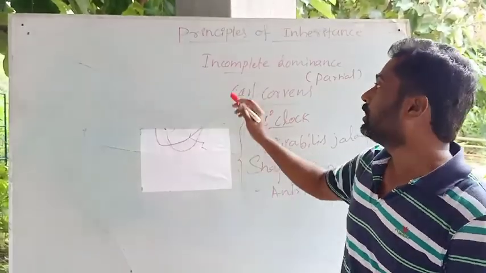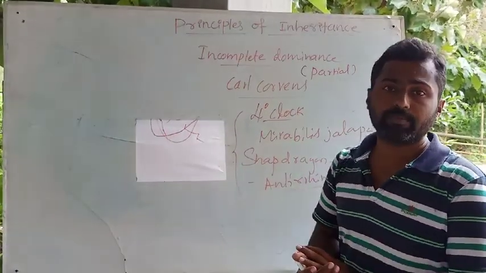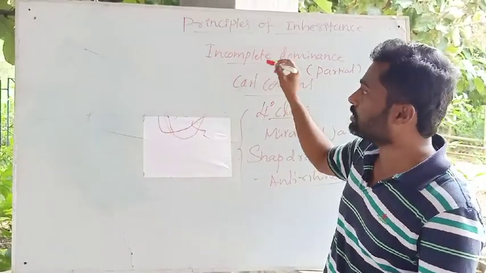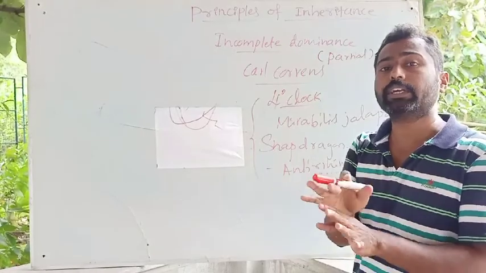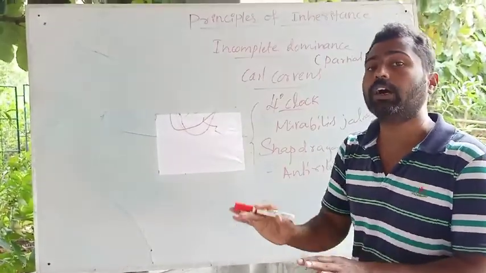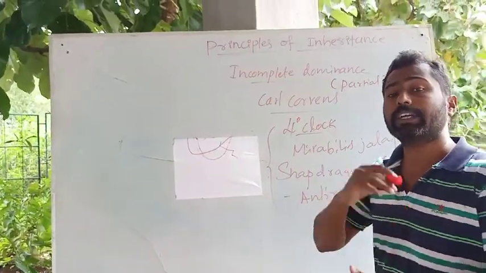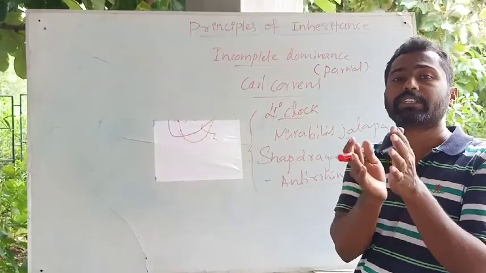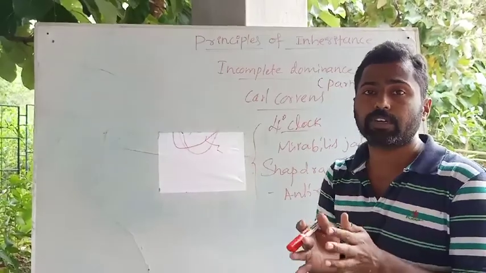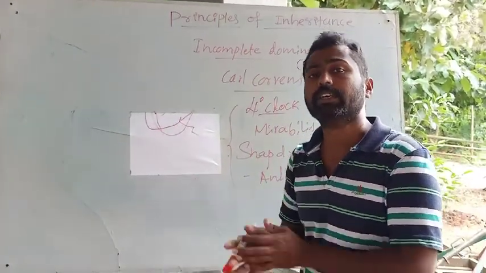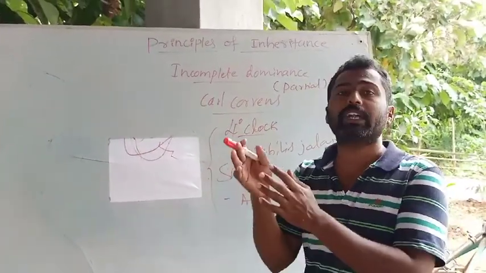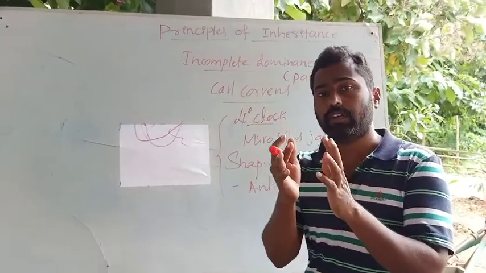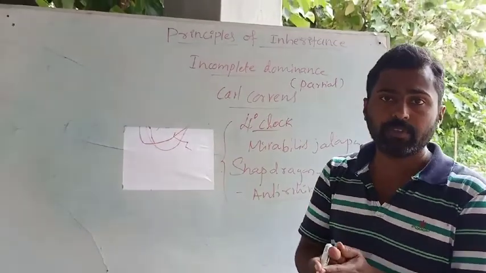So the resulting trait will be intermediate between the dominant and the recessive, because here the recessive gene is also showing its effect and is not completely masked by the dominant gene. Until here you have studied two criteria, dominant and recessive.